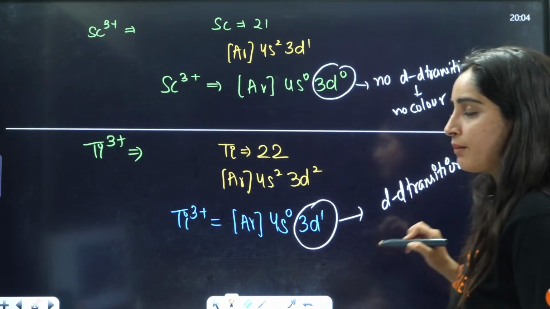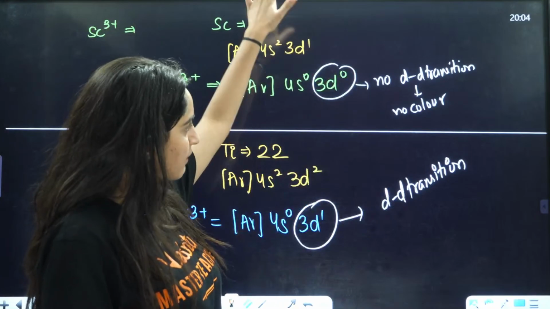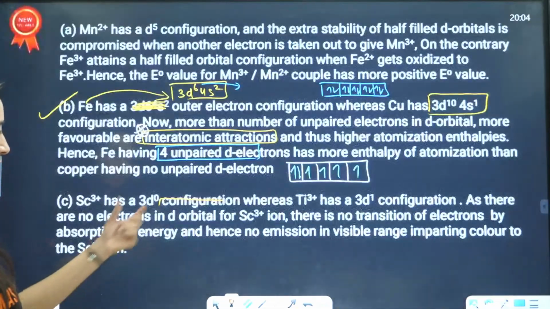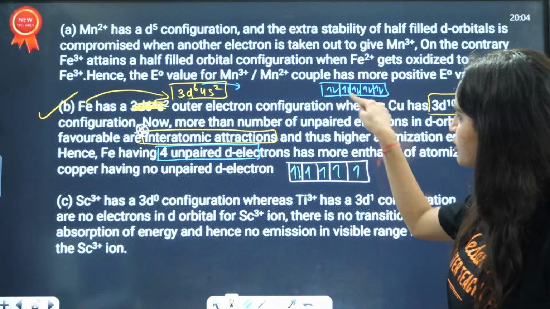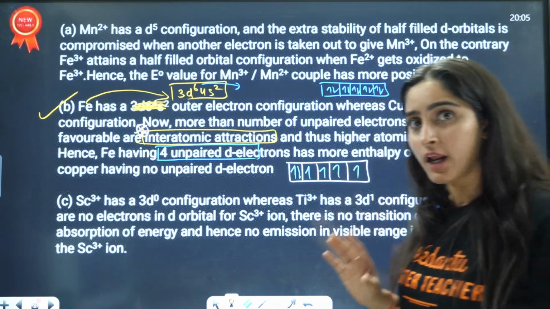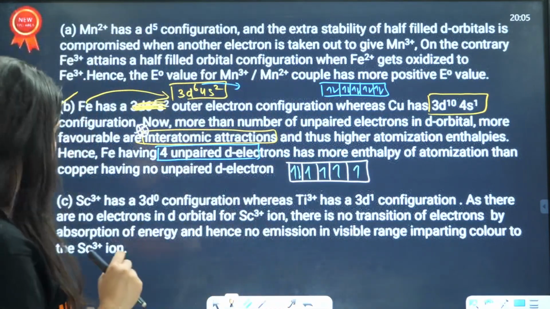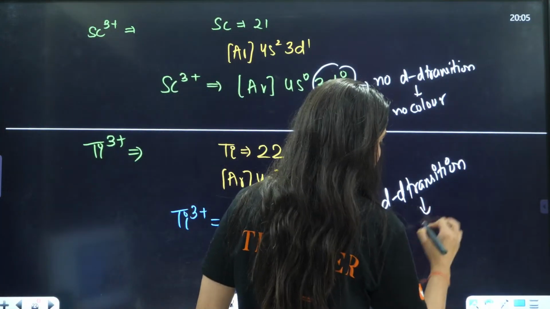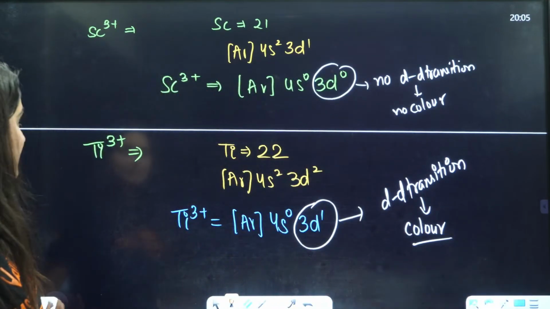Now, if you want to gain marks in your board exams, in your PUC exams, then you need to write all of these things there, right? Just writing this in paragraph format will not give you full marks. In this question, you need to draw these boxes showing how it has 1 electron, how it has no electrons. You need to draw all of these things, only then will they give you full marks. The presentation is very important. So here we can say d-d transition, and that is why titanium 3 positive is having color.